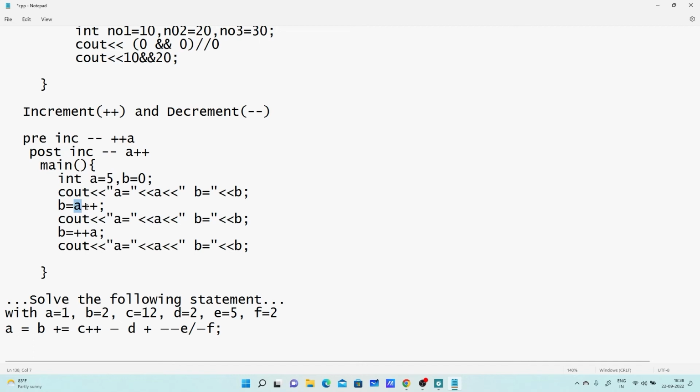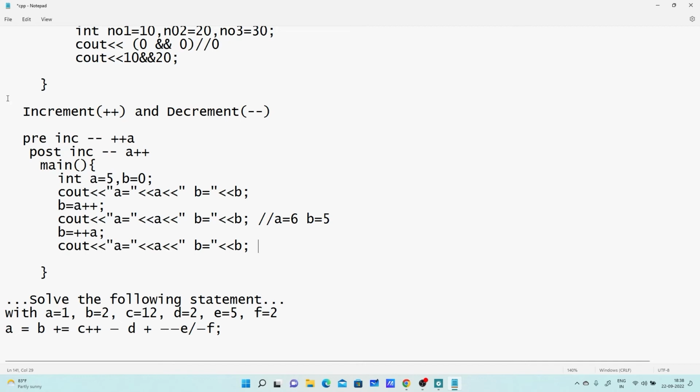Okay, and as this is the increment, value of A will get incremented by 1. So value of A will be 6 and value of B is 5. So here it will display A equals to 6 and B equals to 5. So let me write down here A equals to 6 and B equals to 5. This will be the output.